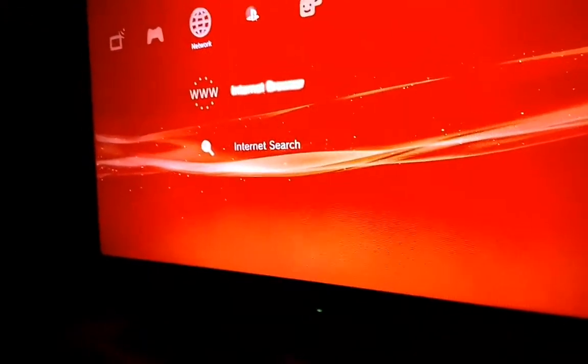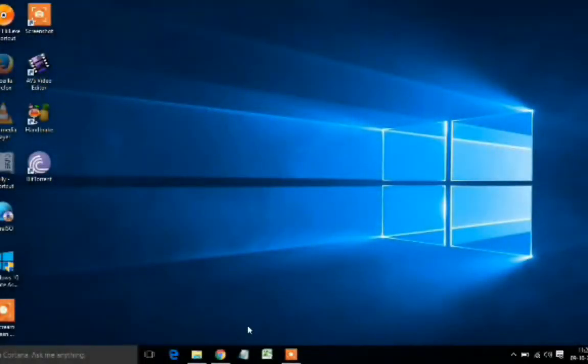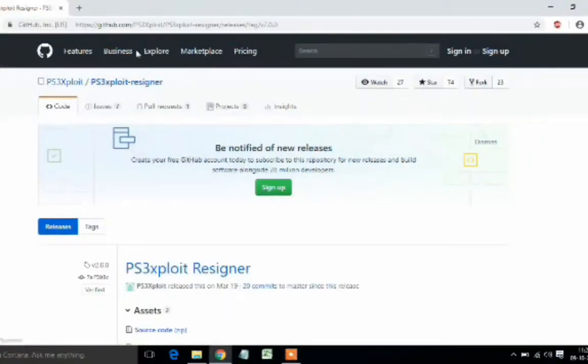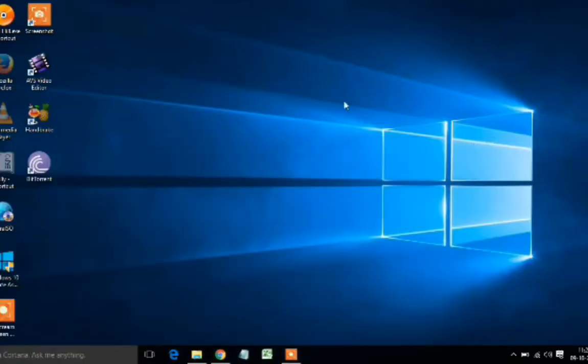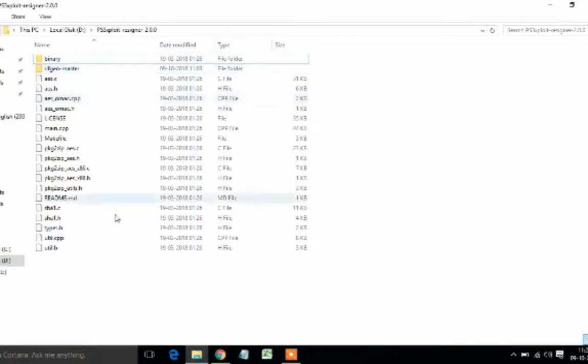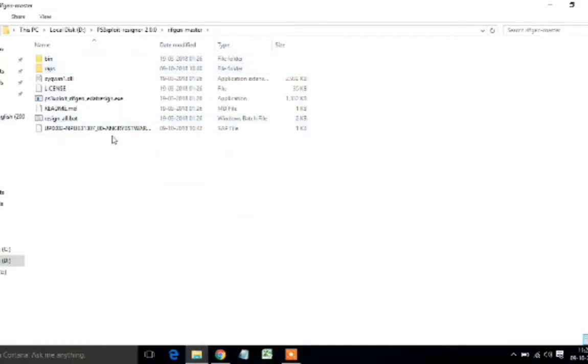Let's move to PC. So now we need to install the resigner tool. Go to this link which is in the description. Download it from here, the zip file. As soon as you click it, it will start downloading. I've already downloaded it. Okay, let's see. Open the file. I don't know where you have saved it.